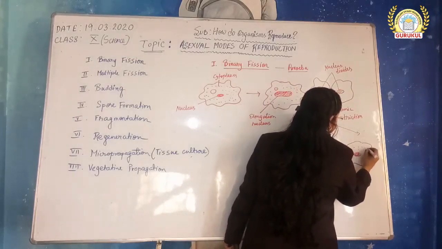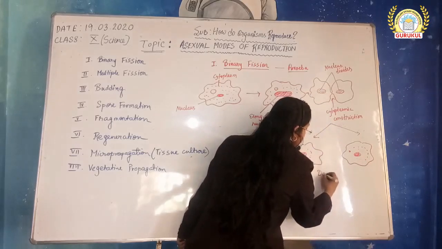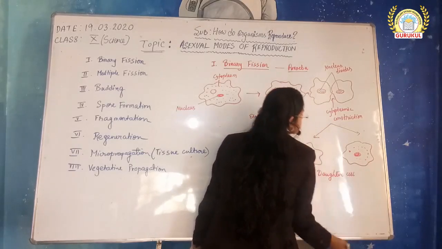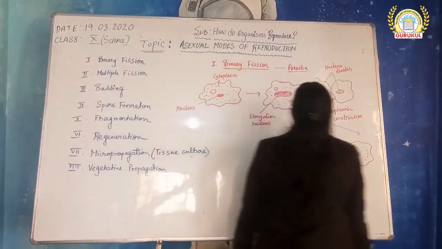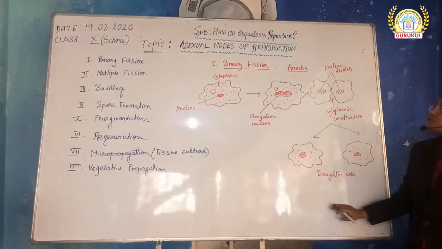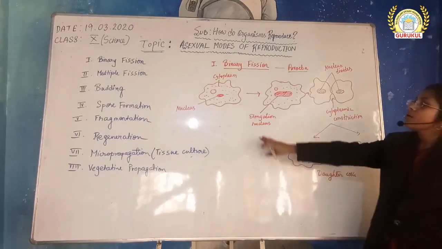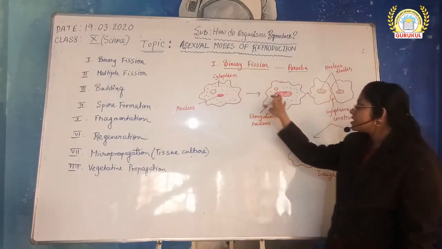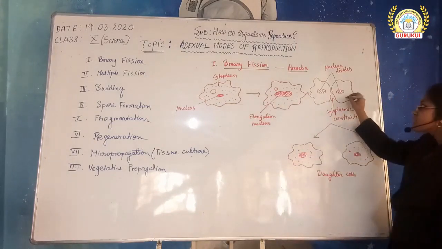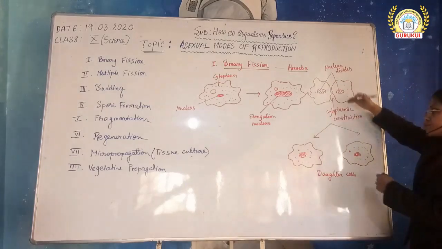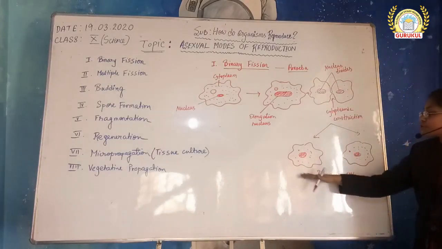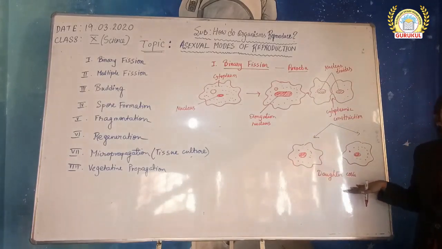Okay. Now finally, this cytoplasmic constriction further produces furrows like this, and then finally this gives rise to daughter amoeba or daughter cells. Okay. So here is the entire picture of binary fission in amoeba. What happens first? The nucleus elongates, then the nucleus divides, then the cytoplasmic constriction appears, and the cytoplasmic division occurs to produce the two daughter cells.